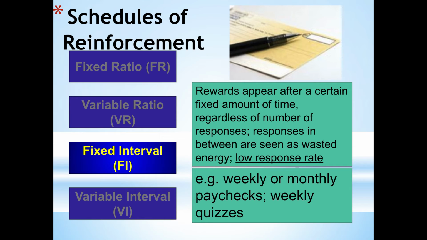A fixed interval schedule means that rewards appear after a certain amount of time, or a fixed amount of time, has gone by. It doesn't matter how many responses the organism gives. This is time dependent. This produced a very low rate of response from the organism, and we're going to talk about why in a second. Weekly or monthly paychecks, weekly quizzes.